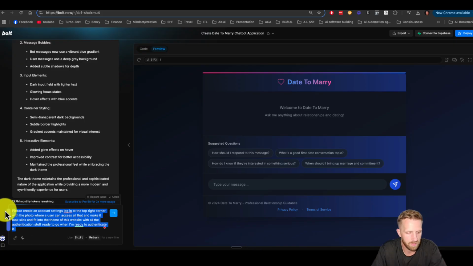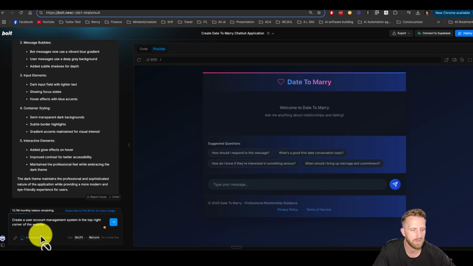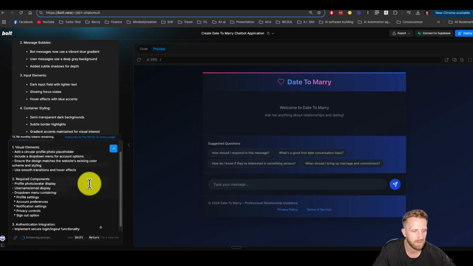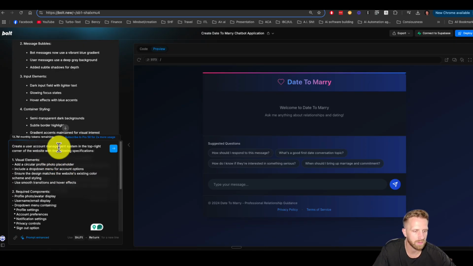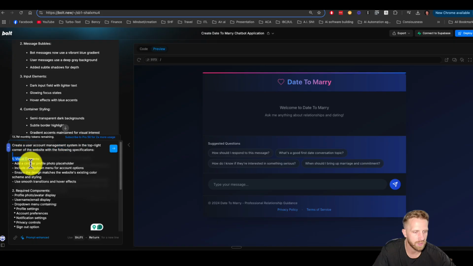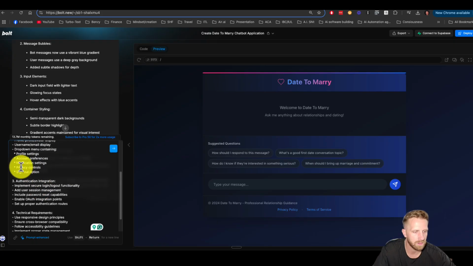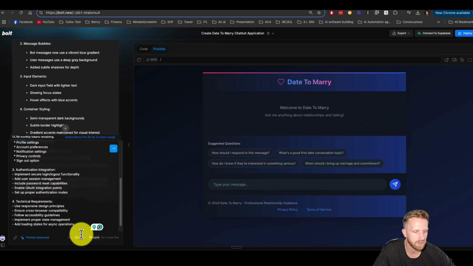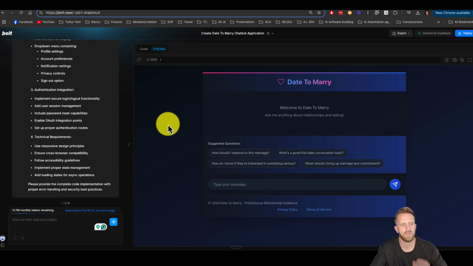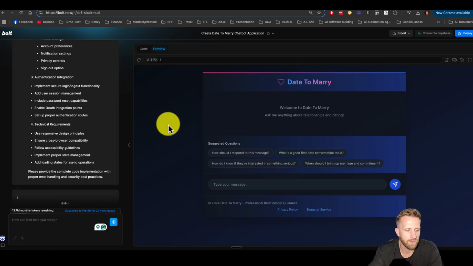Boom, boom. I like to copy it first to see what the enhanced prompt looks like. It usually does better. Okay, create a user account, top right, visual, yeah, that looks good. Username, okay. Do I need privacy controls, account authentication integration? Looks good to me. It's full send. Full send.